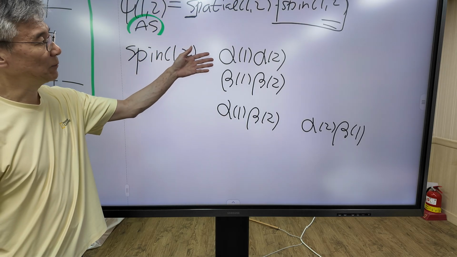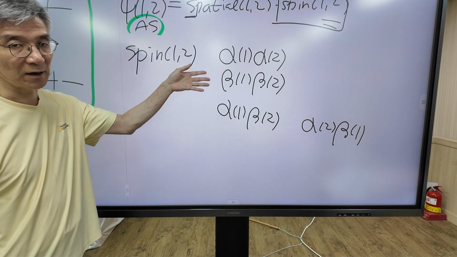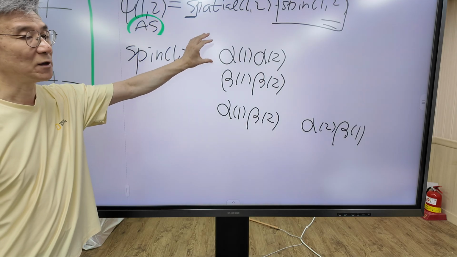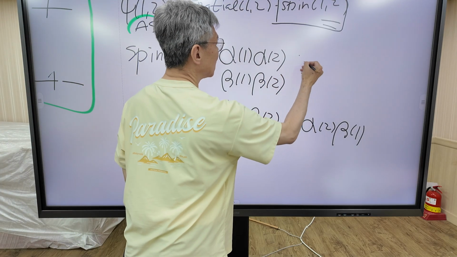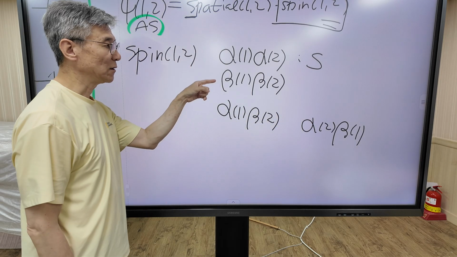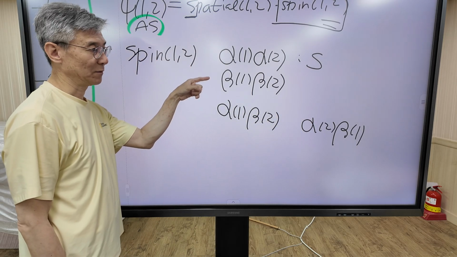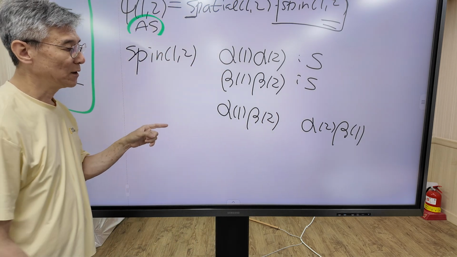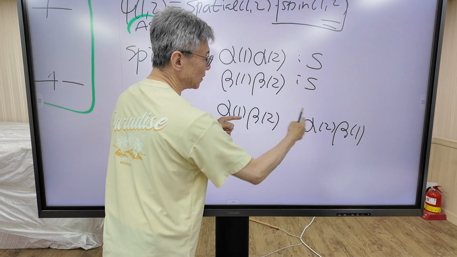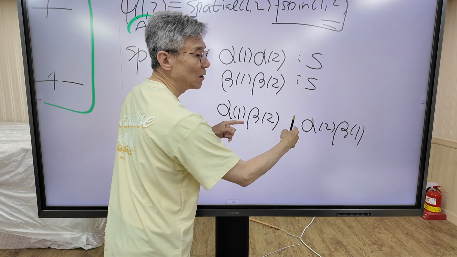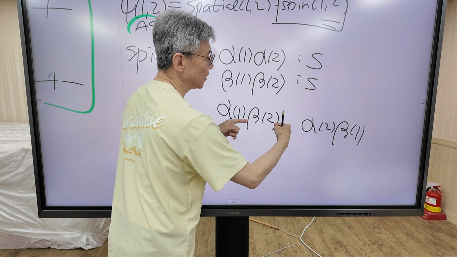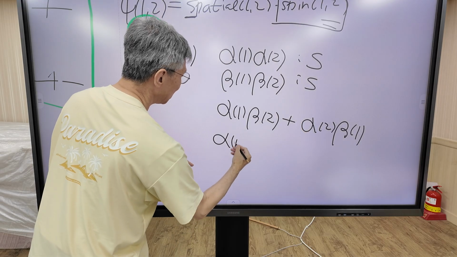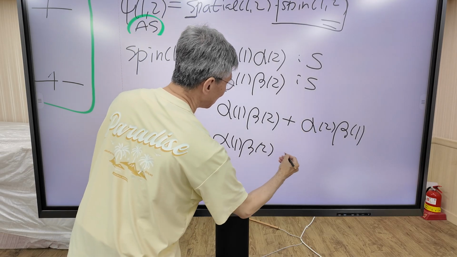Now I'm going to check if these functions are symmetric or anti-symmetric. This function is definitely symmetric, so this is okay. This function is also symmetric, right? So this is okay. But as we said before, these two functions are not symmetric and not anti-symmetric. So we are going to take linear combinations of these two functions to generate two functions, plus and minus.